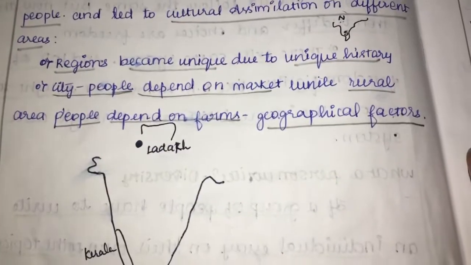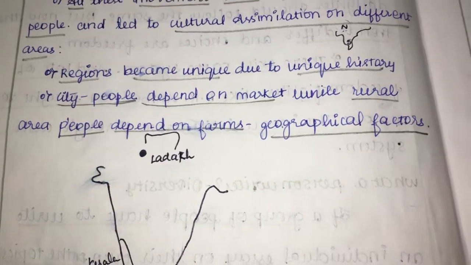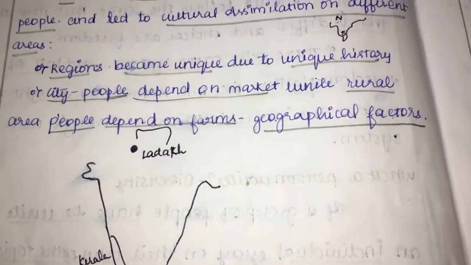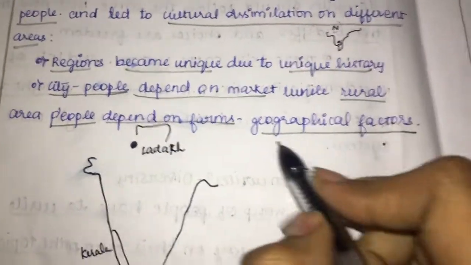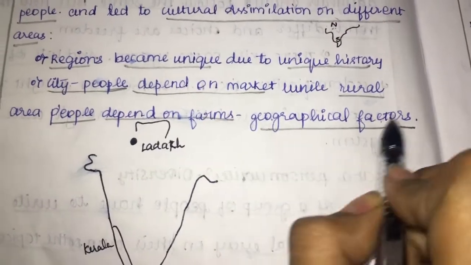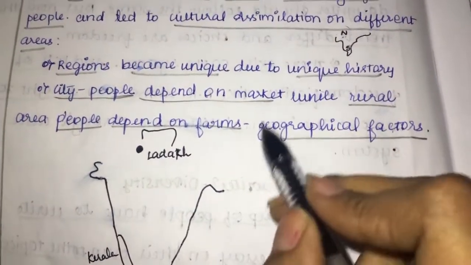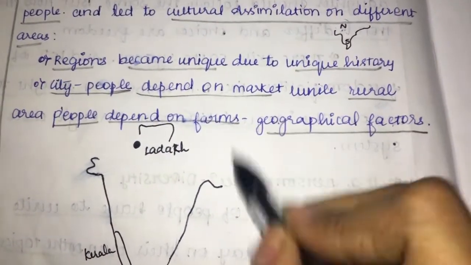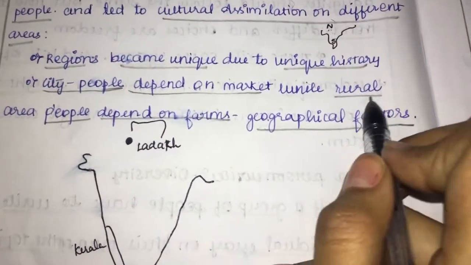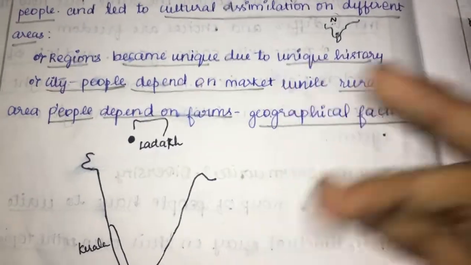City people depend on the market, while rural area people depend on farms. These are geographical factors. So this is some diversity in geographical factors. In rural areas they depend on agriculture, but in the city we just go to the market, get vegetables and eat. But in rural areas they harvest. These are some of the geographical factor diversifications.